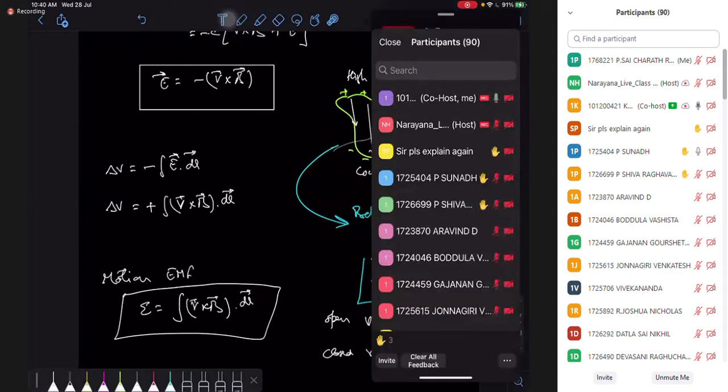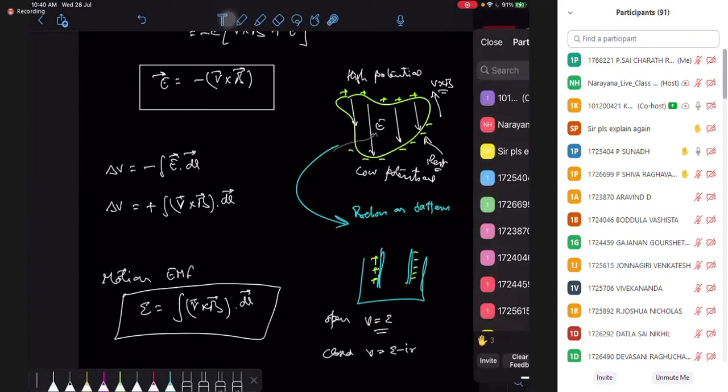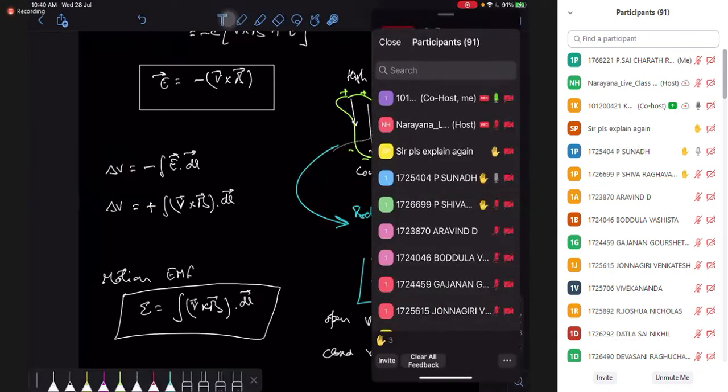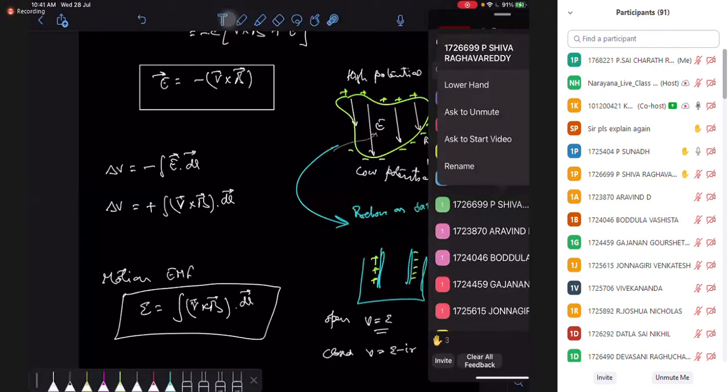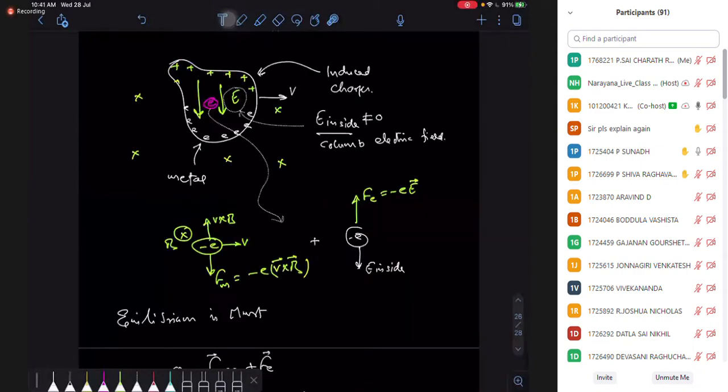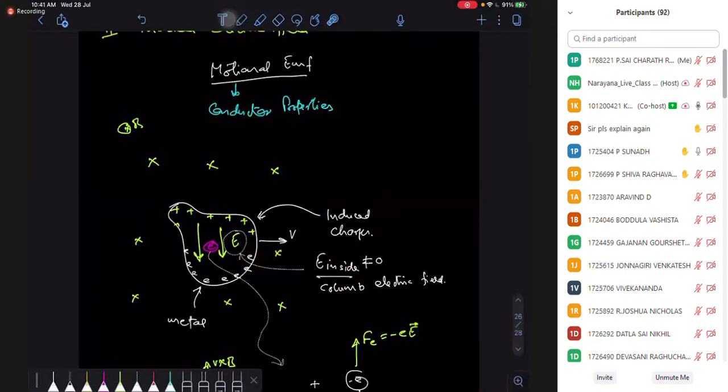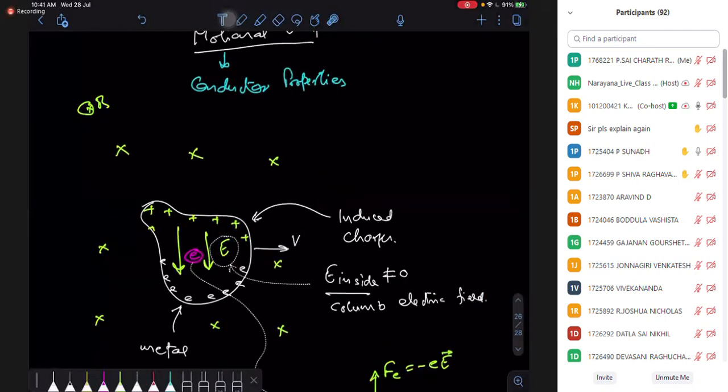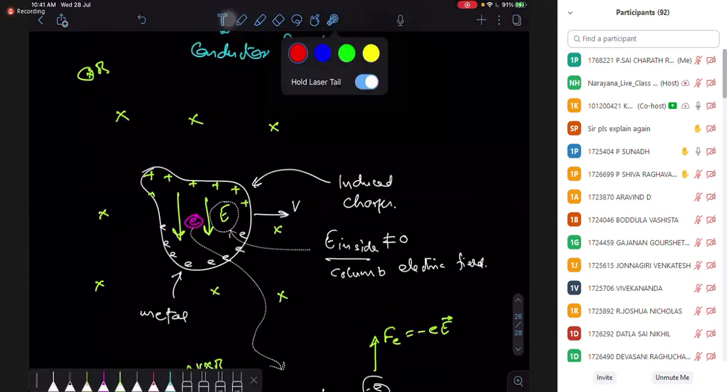Yes or no? Sir, the equilibrium is after the charges get induced, sir. Yes, equilibrium is after the charge is induced. Before the charge is induced, how is the equilibrium possible? Huh? So you require two forces. Once again, just listen to what I'm telling here. It's a very simple phenomenon, similar to electrostatics, okay?